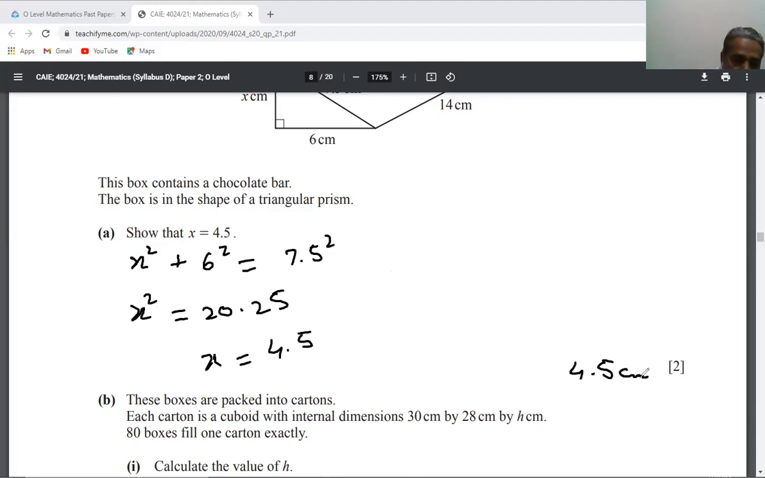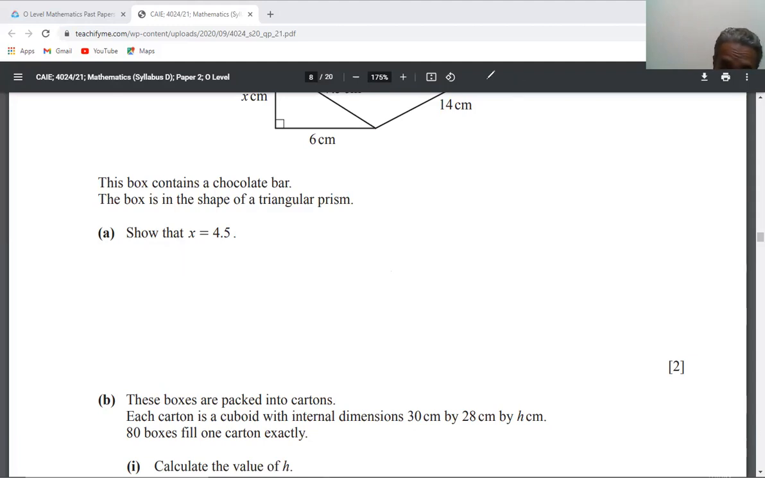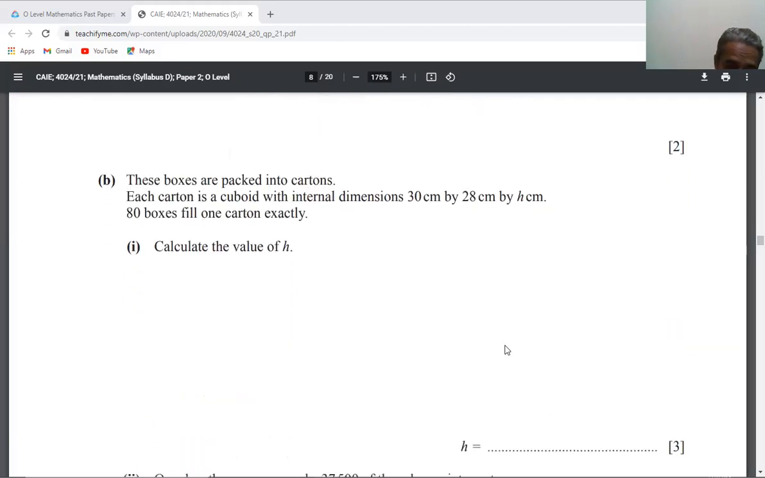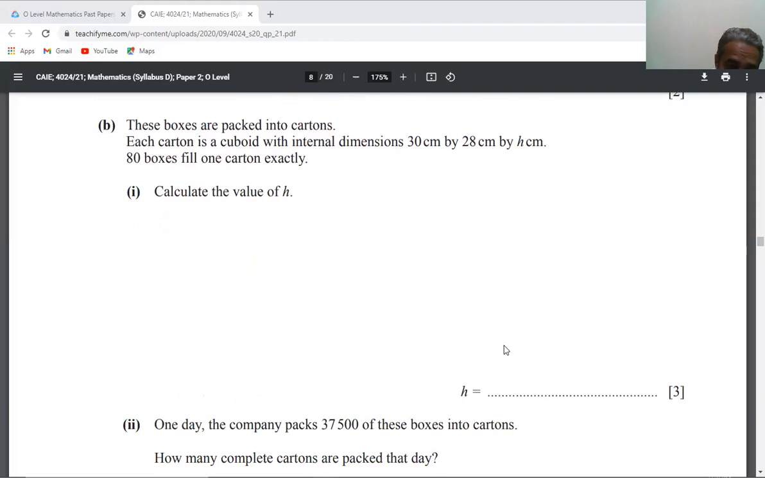That's it for this part. Now in the B part of the question, he has given that these boxes are packed into cartons. Each carton is a cuboid with internal dimensions 30, 28, and h. 80 boxes fill one carton exactly.